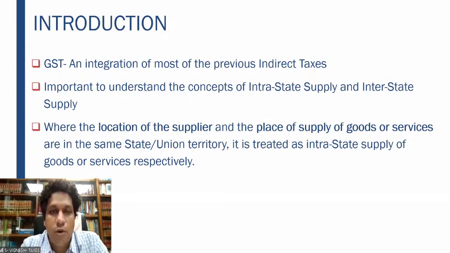So what is important for us is to understand the concept of intrastate supply and interstate supply. The reason is, before GST was introduced, when VAT was there, it solely taxed the intrastate purchase and sale of goods. And there was the central sales tax, which taxed the interstate sale, that is, between 2 states, which was subject to central sales tax.